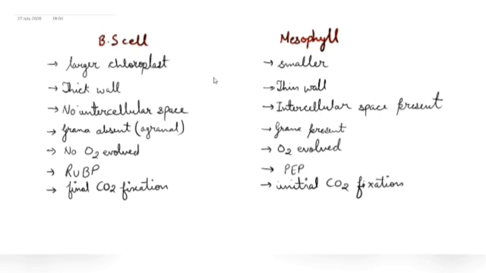Next is the presence of plasmodesmatal connection. So remember, the compounds are exchanged between the bundle sheath cells and mesophyll cells by the use of plasmodesmata. Means the compounds can get transferred from one type of cell to another through these cellular connections, which are known as plasmodesmata. And now I'll tell you about the C4 cycle. So let's start with the cycle.